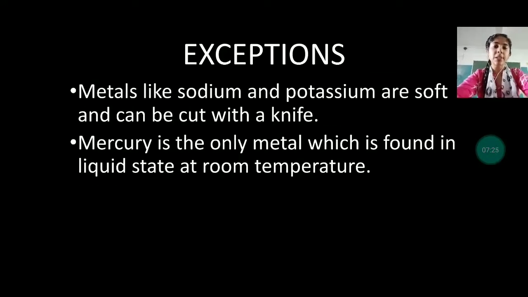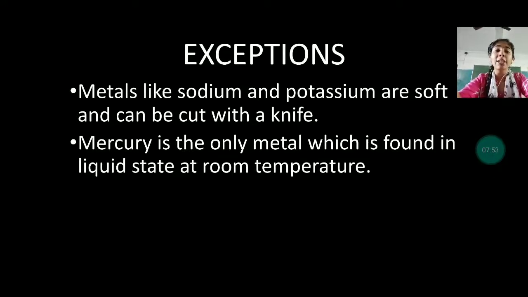Let us see some exceptions regarding metals and non-metals. Here are exceptions which do not follow these properties, but are still in the group of metals. Metals like sodium and potassium are soft and can be cut with a knife. So these are exceptions of metals. Let us see one more exception.